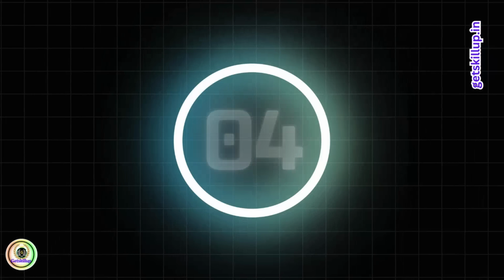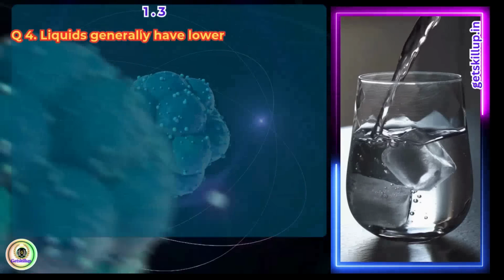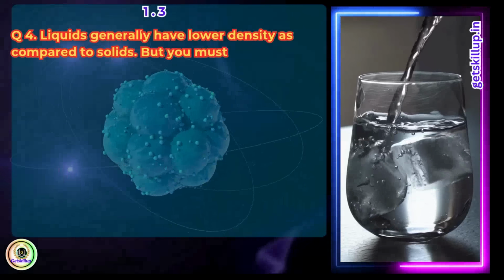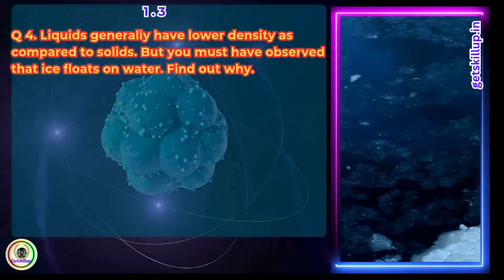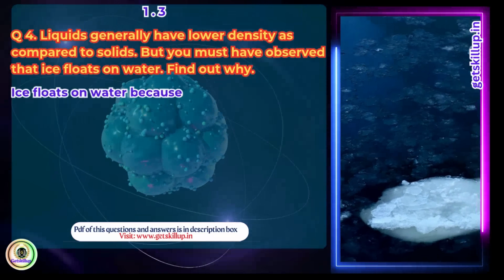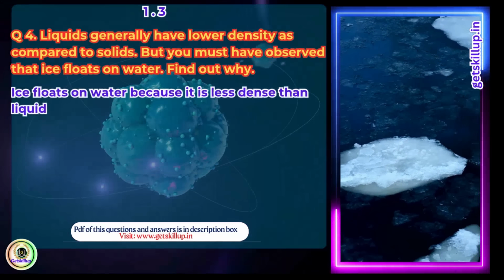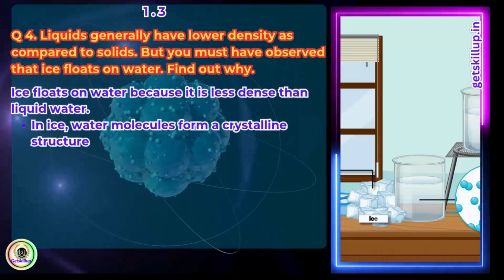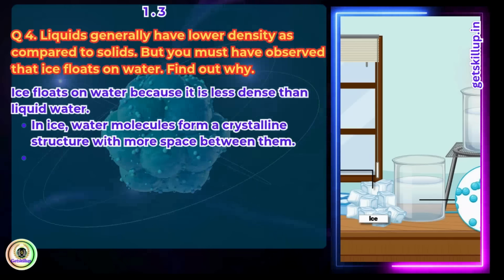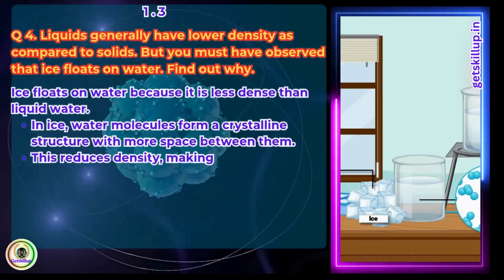Question 4. Liquids generally have lower density as compared to solids, but you must have observed that ice floats on water. Find out why. Answer. Ice floats on water because it is less dense than liquid water. In ice, water molecules form a crystalline structure with more space between them. This reduces density, making ice float on water.